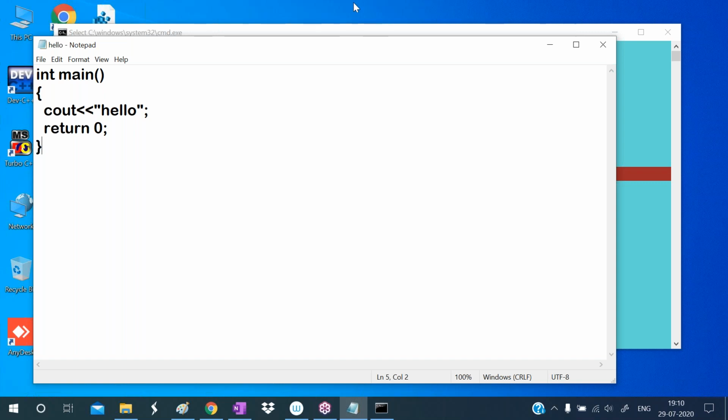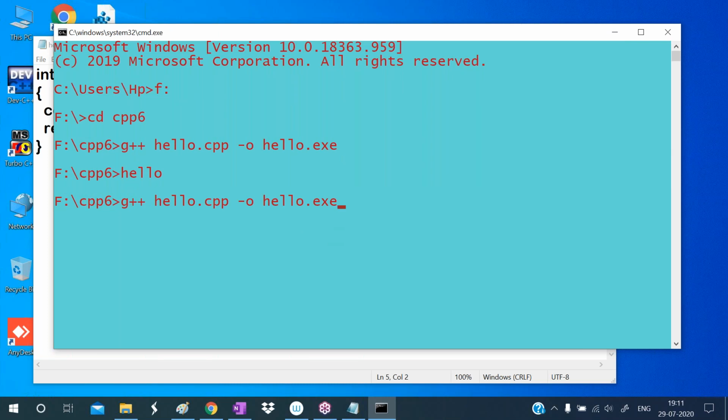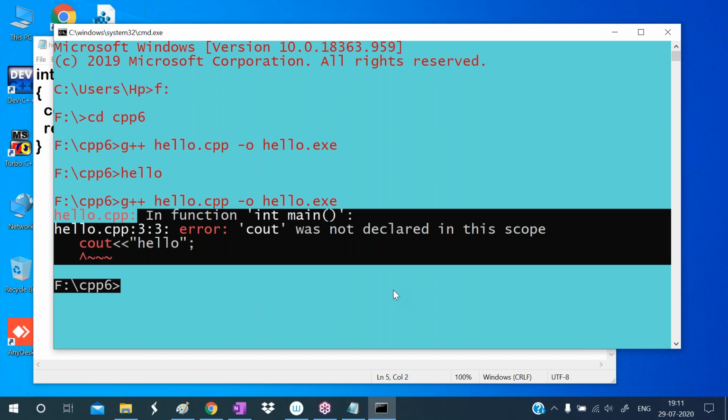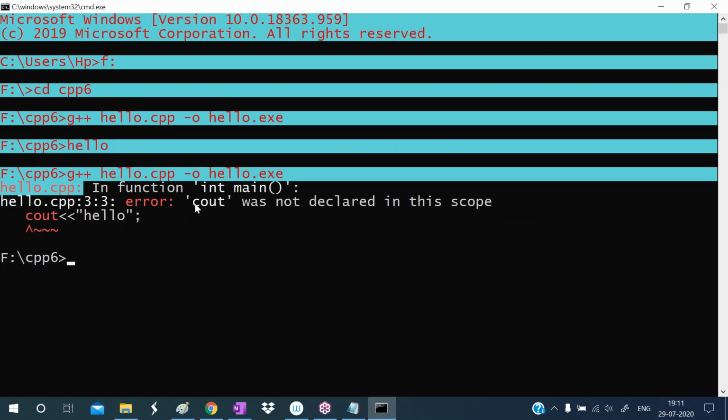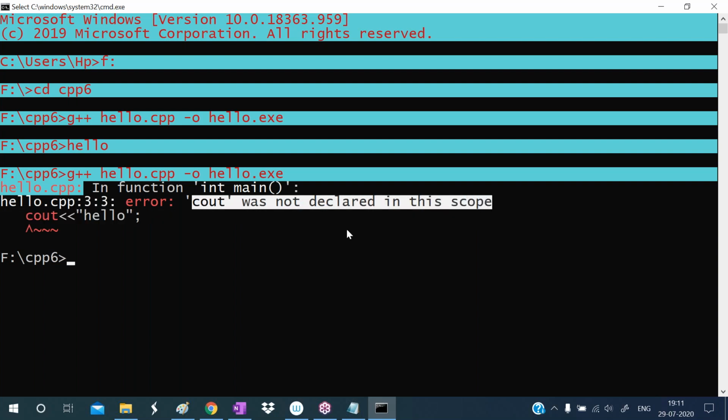I'm saving this program and I'm compiling this program now. So to compile this, what do we write? g++, source code file name, -o, exe file name. Press enter key. Now this will give an error. Observe here. What is that error? It is giving an error: cout was not declared in this scope. Cout was not declared in this scope.